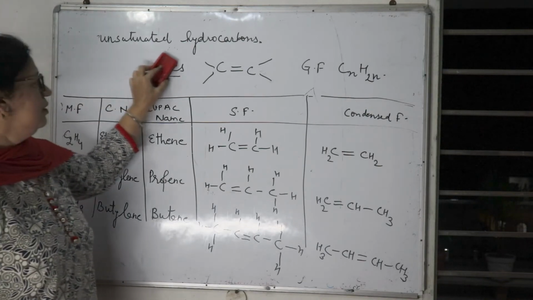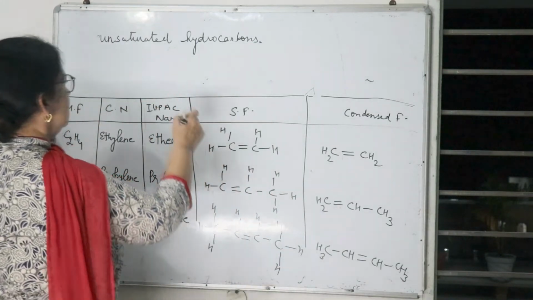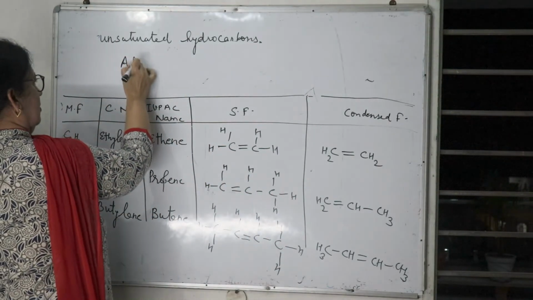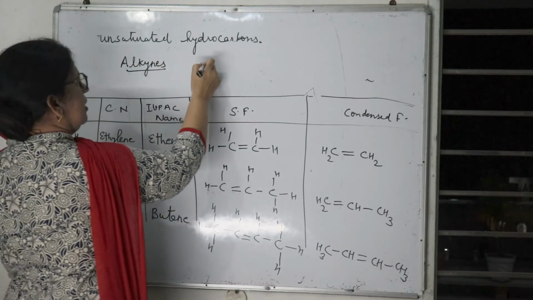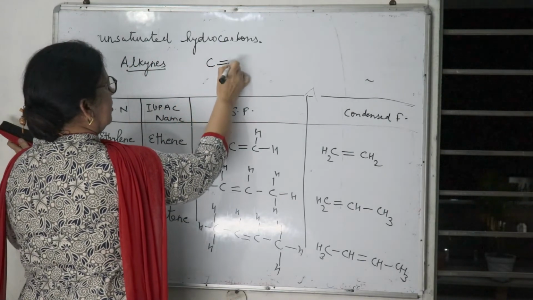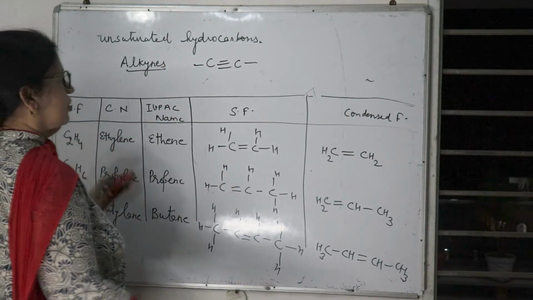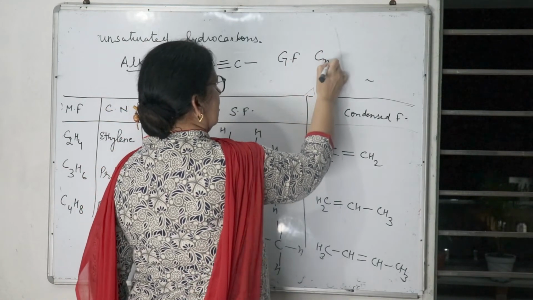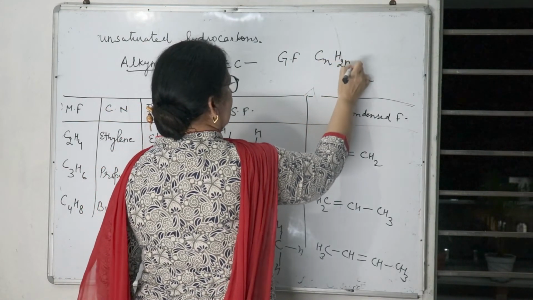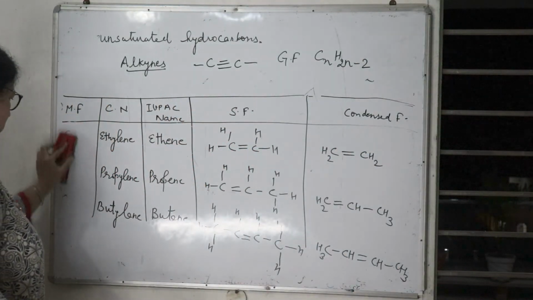Next unsaturated hydrocarbons are alkynes, having a carbon-carbon triple bond. The general formula for alkynes is CnH2n minus 2. Let us make the series.